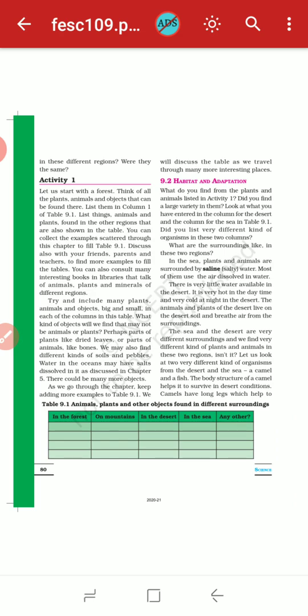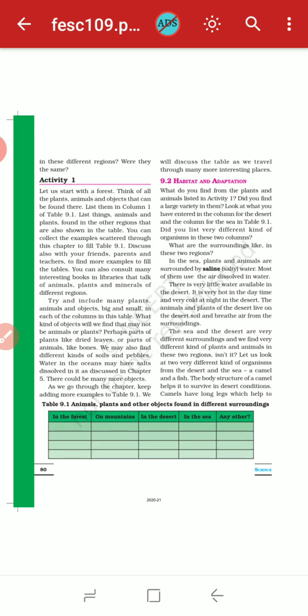So now take a look at this. First of all, point number 9.2, that is habitat and adaptation. What do you find from the plants and animals listed in activity 1? Did you find a large variety in them? Look at what you have entered in the column for the desert and the column for the sea in table number 9.1.